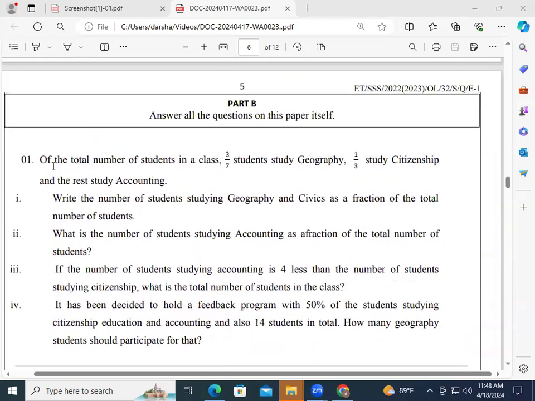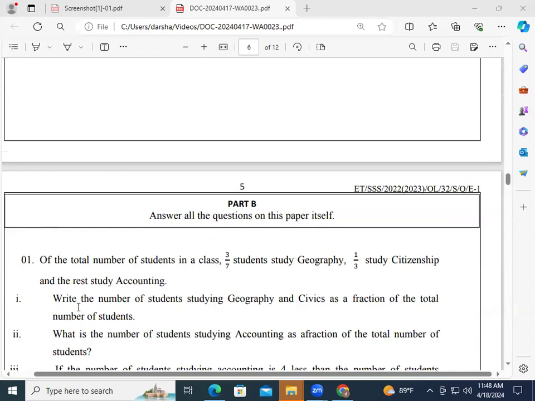Then the next one. Of the total number of students in a class, 3 over 7 students study geography, one third studies citizenship, and the rest study accounting. Write the number of students studying geography and civics as a fraction of the total number of students. So that means they need the number of students who study geography and civics as a fraction of the total number of students. How to do that?